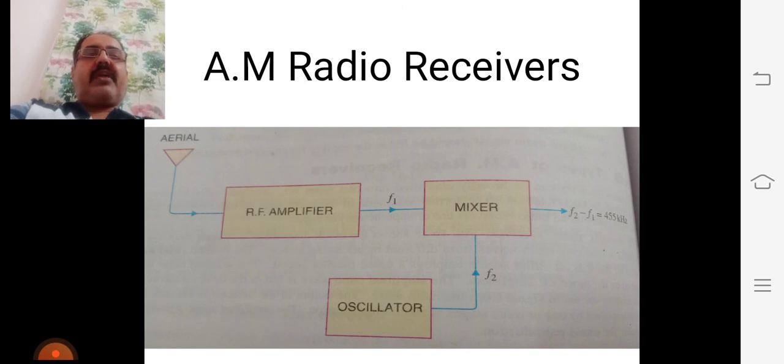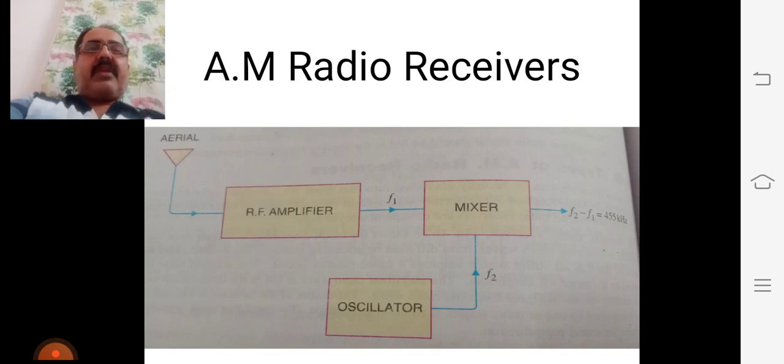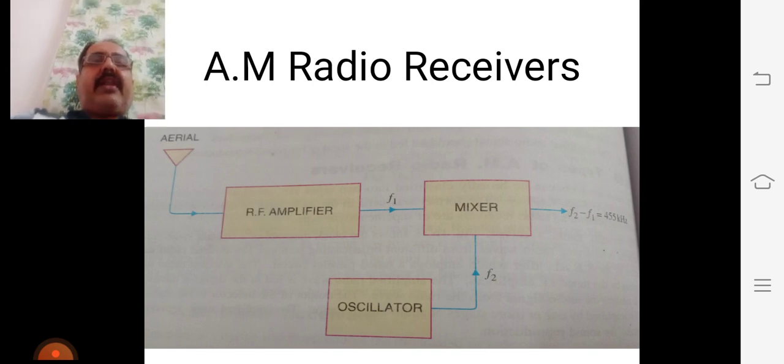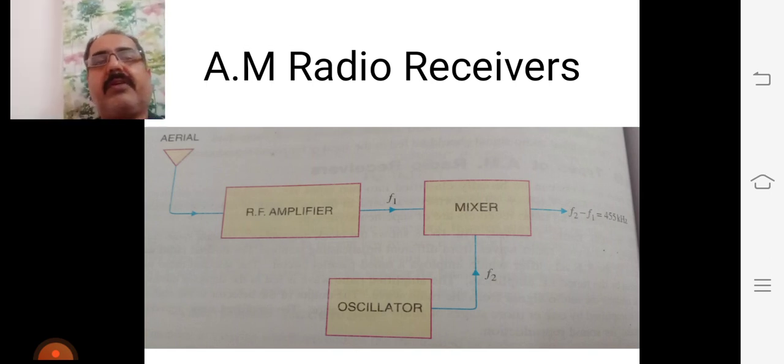In this process, you have to observe here, this mixer is there. In this process, beats are produced and the mixer produces a frequency equal to the difference of the local oscillation and radio wave frequency.